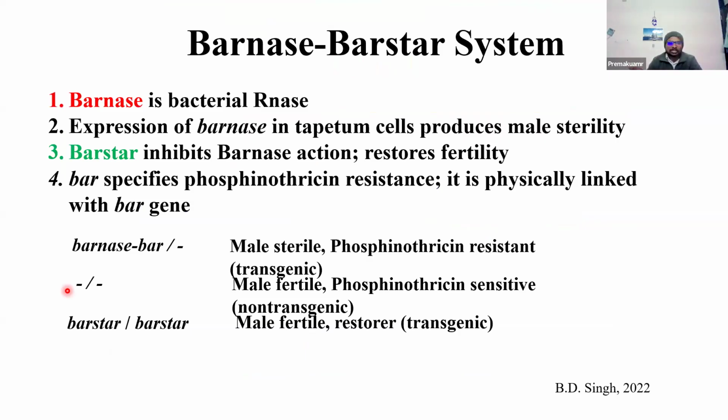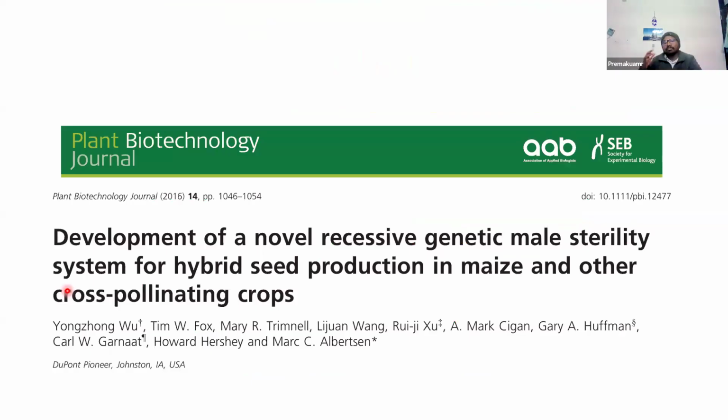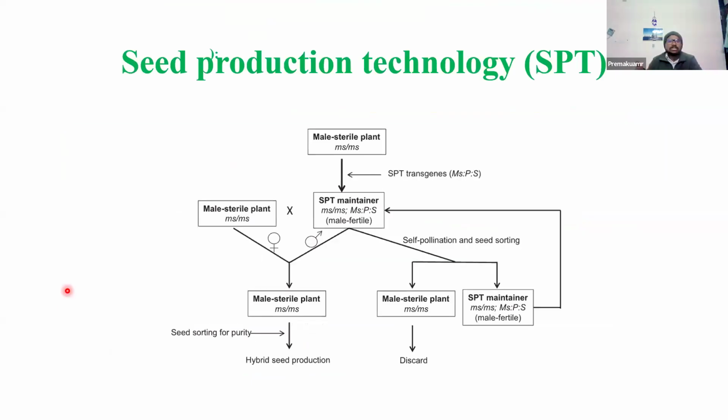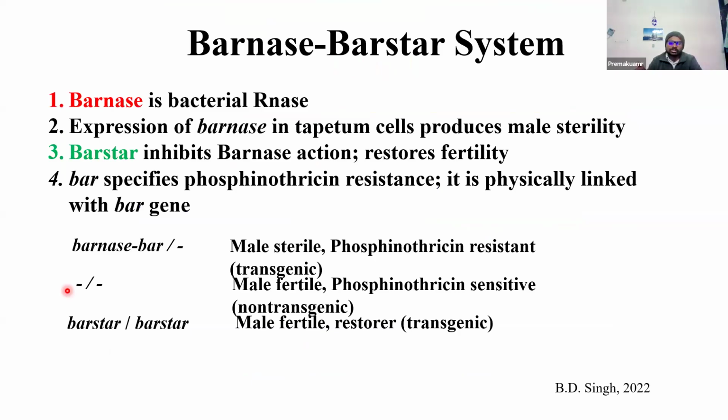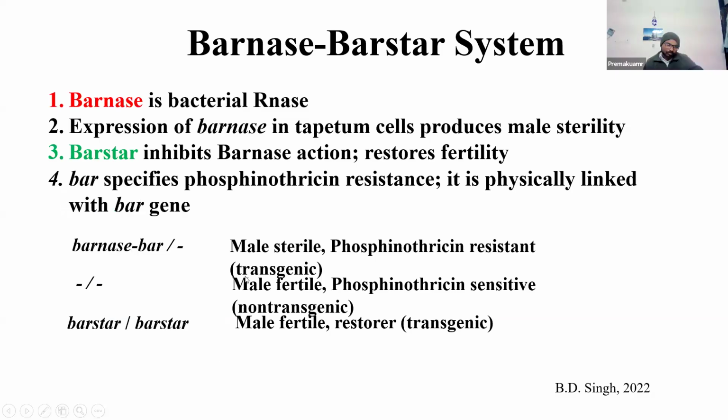It's a transgenic male sterility, but this is non-transgenic male sterility. Even though it uses a transgenic construct only for maintenance, the final product is not transgenic. But in the case of Barnase and Barstar technology, your final product is transgenic. That's why the hybrids released using this Barnase and Barstar mechanism are still in the court. Okay. Still, they are not cleared to be used for commercial cultivation because it is transgenic. It has to follow the transgenic rules of 1986, like 1989.